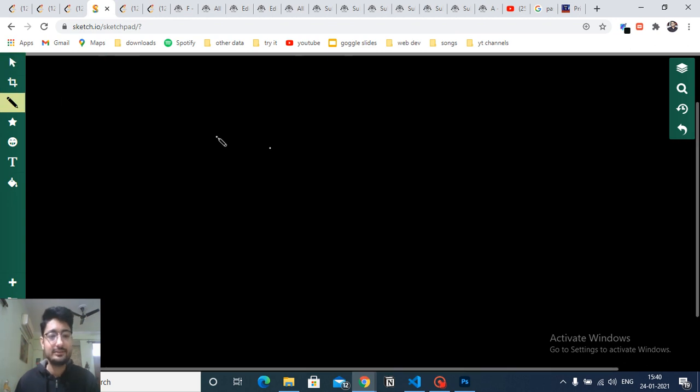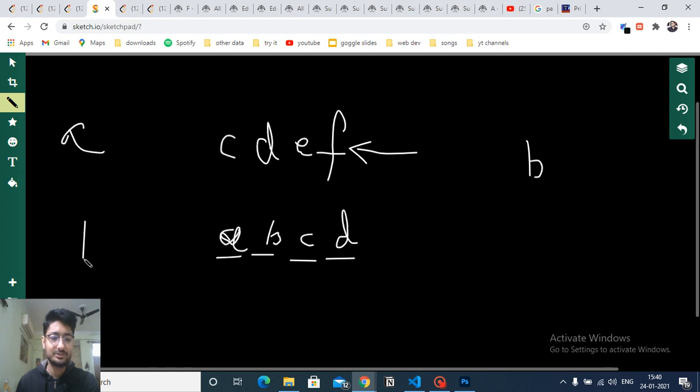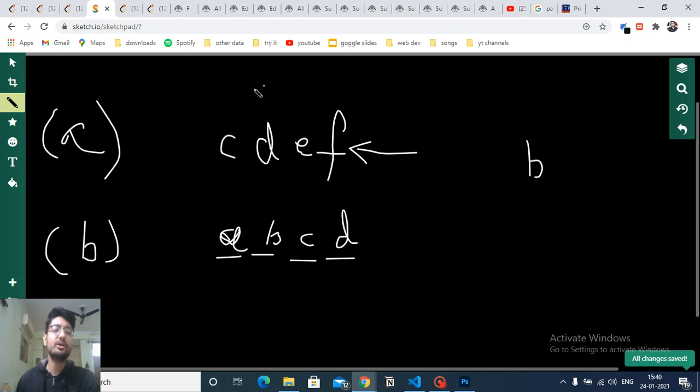Now let's assume there are some characters in A. You can assume that the characters are C, D, E, and F. And now there are some characters in B. Let's assume we can also fill them out: it is A, B, C, and D. Now if you are assuming that the starting character is B, then this string is the A string, and this string is the B string. You want to make all the characters in this string greater than or equal to B.